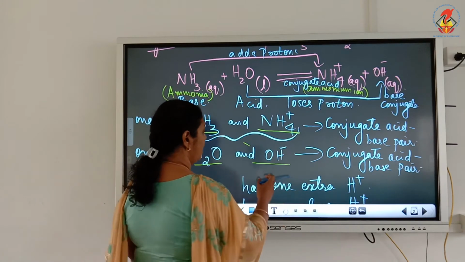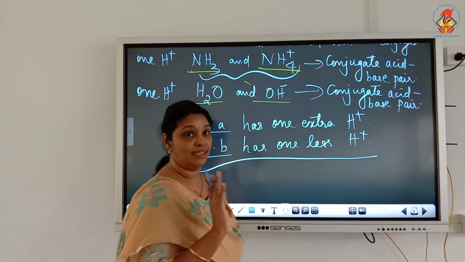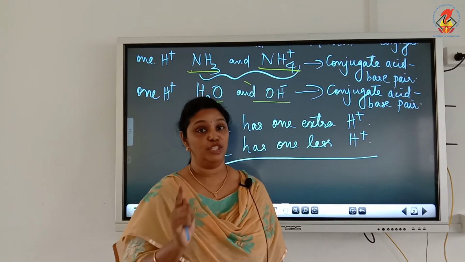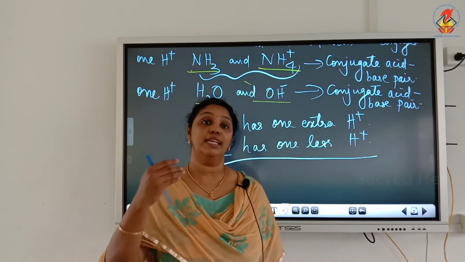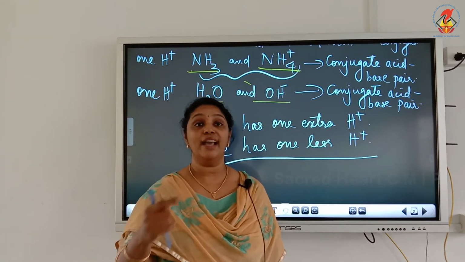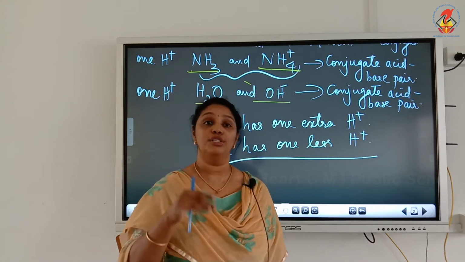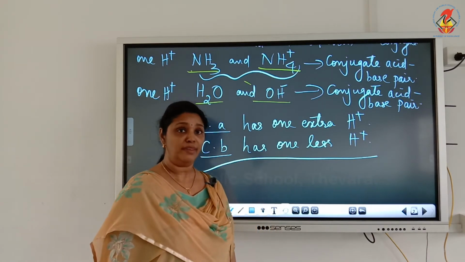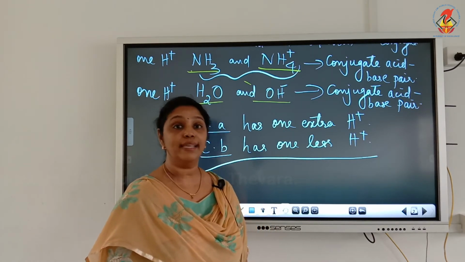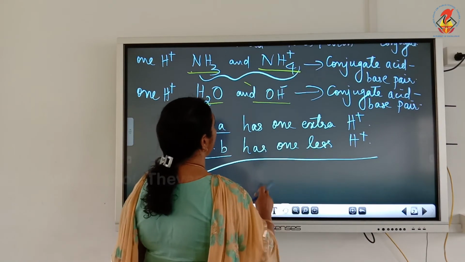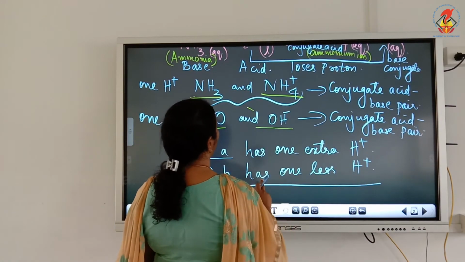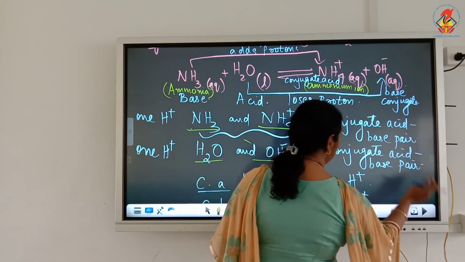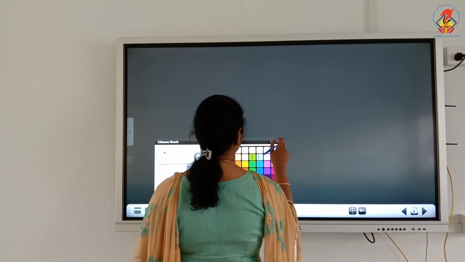So, these things are very important. That is what you mean by conjugate acid base pair. How will you identify conjugate acid base pair? They differ by one H plus ion. And how will you write the conjugate acid of a base? Conjugate acid has one extra H plus and conjugate base means they have one less H plus ion. Okay, so this is our first example. Now, let's see the second example, and you can see in this reaction the H2O acted as an acid. H2O is an acid.